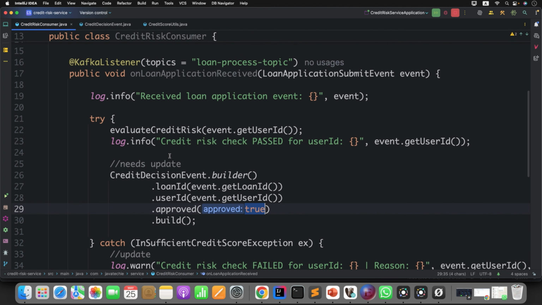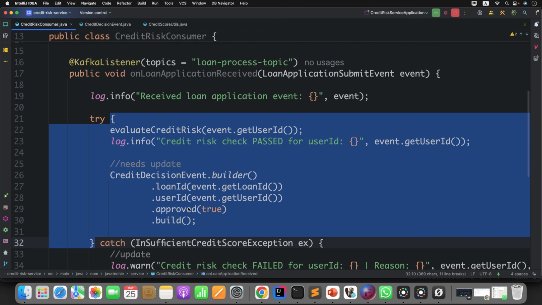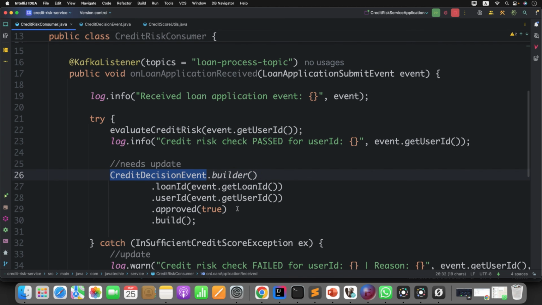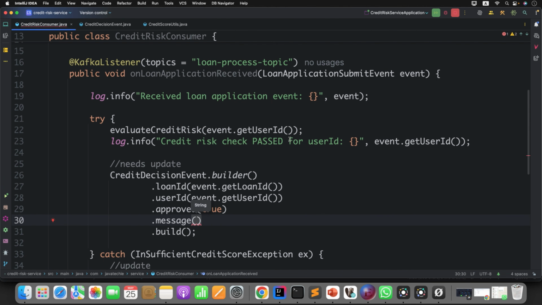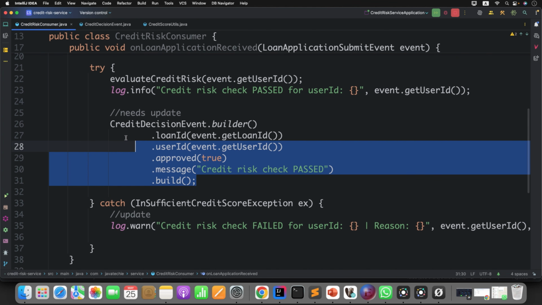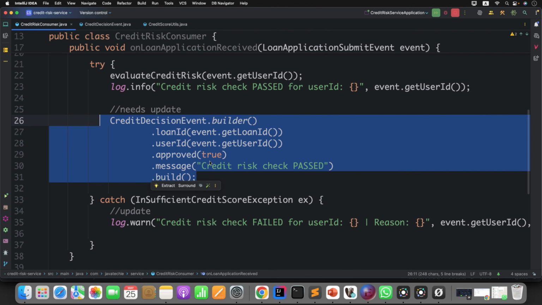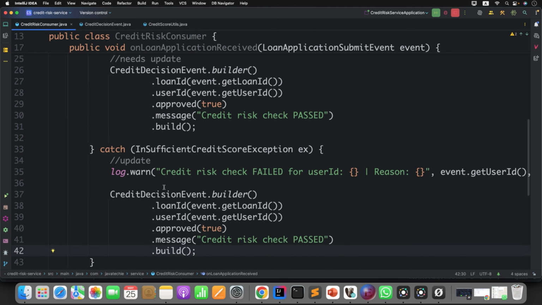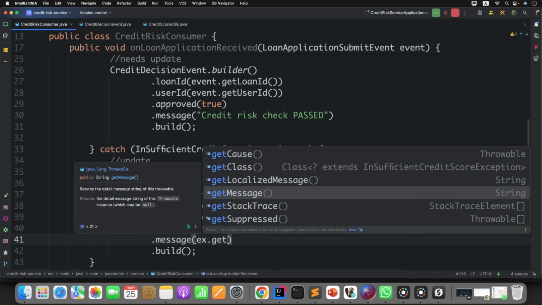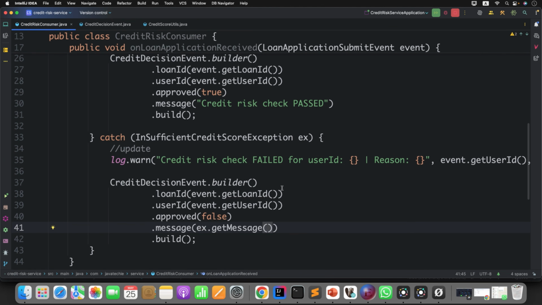It will be true because on success in the try block we are building this particular object. Then the message, you can copy this. Now the same thing I'll do here as well in the catch block. Make it false. Just define the message, ex.getMessage(). We can do it like this. Now define the variable.